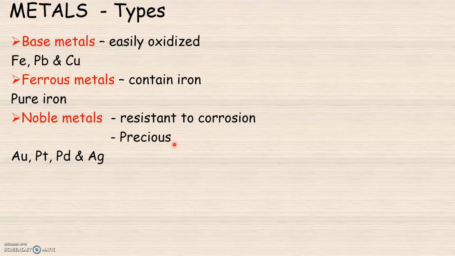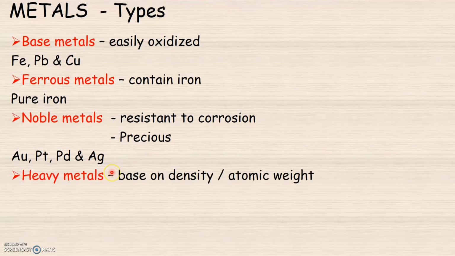And the last type of metals are heavy metals. Now they are called heavy metals based on their density or atomic weight. Some examples of heavy metals are mercury and lead. So these are the different types of metals: base metals, ferrous metals, noble metals and heavy metals.